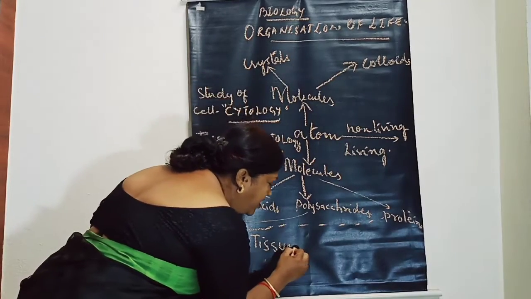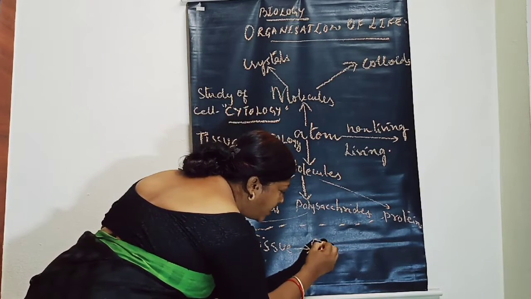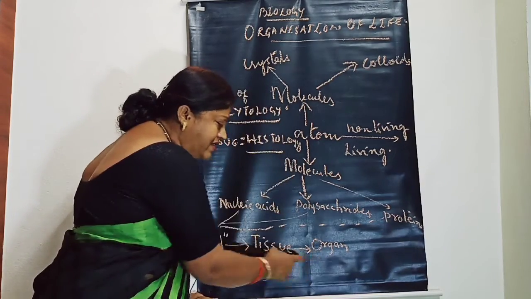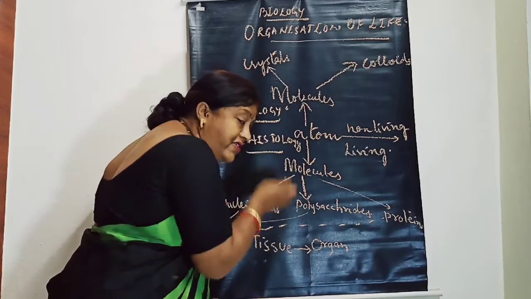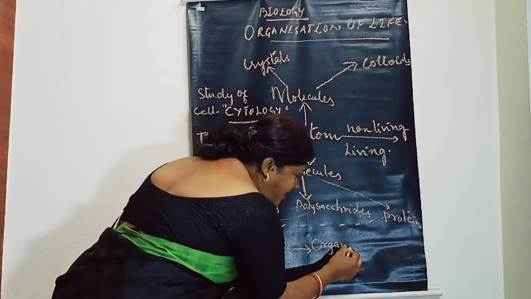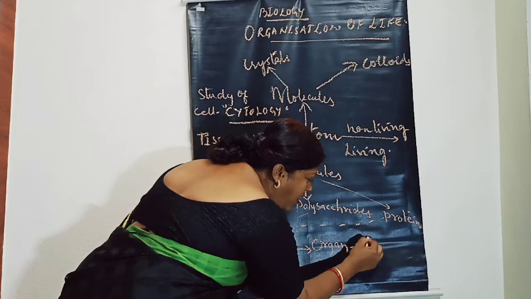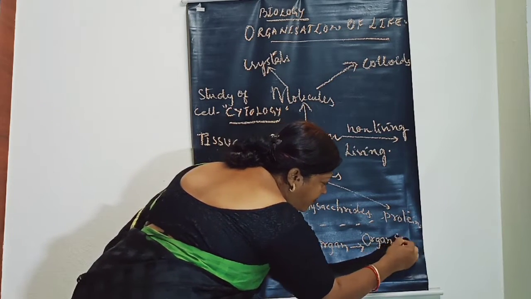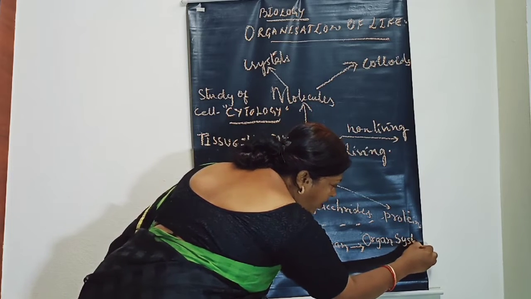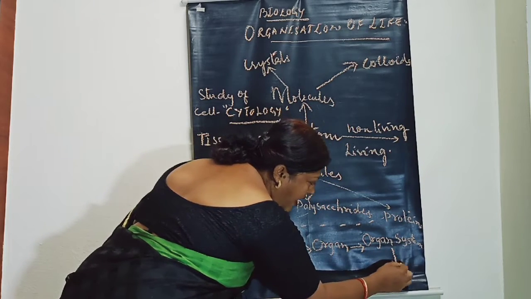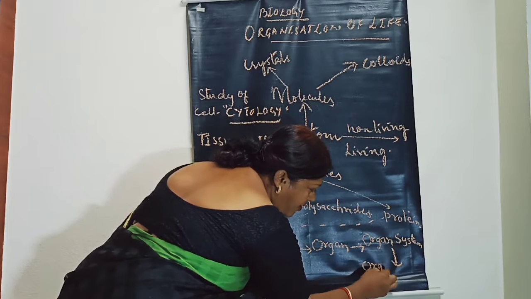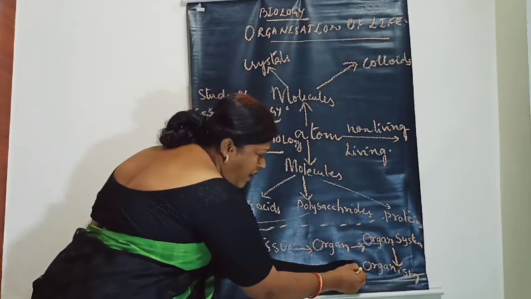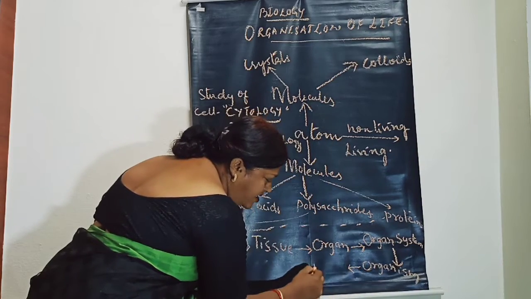Okay, and then tissues together make organs. Follow? And then, so what are organs? Nothing but a group of tissues which carries out a similar function. Next one, organs make organ system. Okay, organ system. Follow? Next, organ systems make organism. Okay, and then organism makes population.